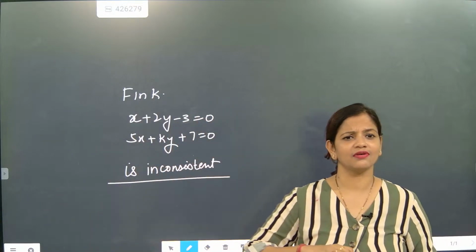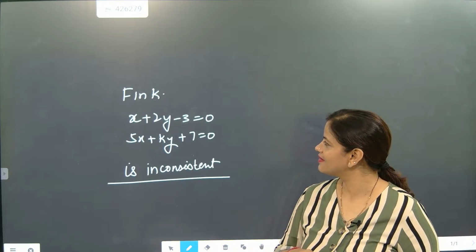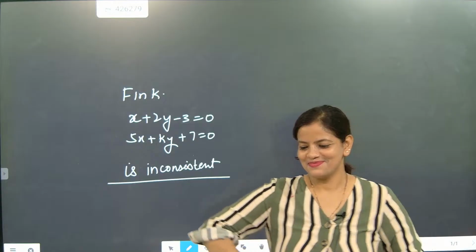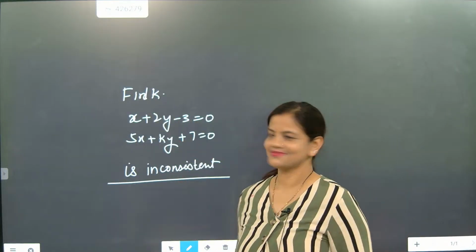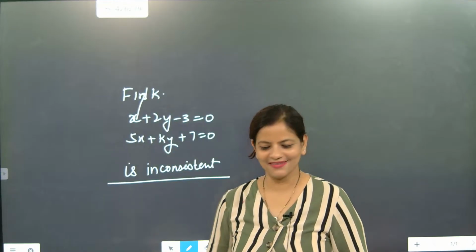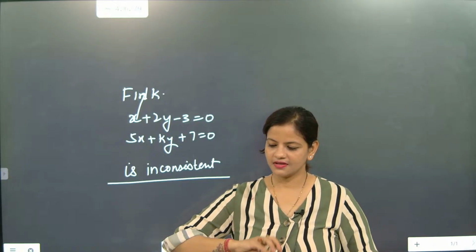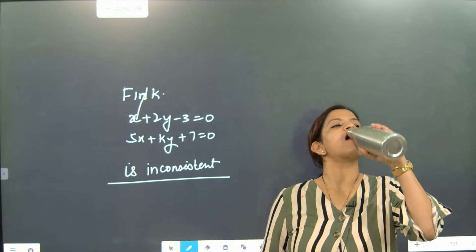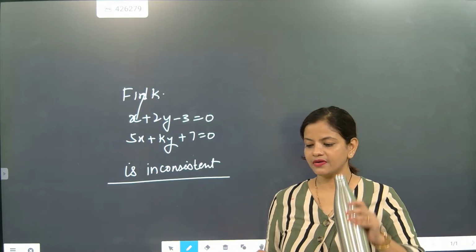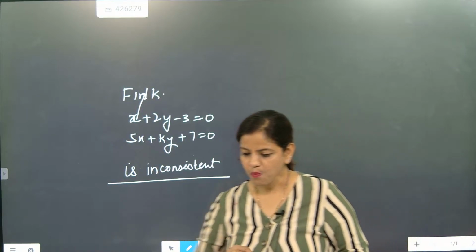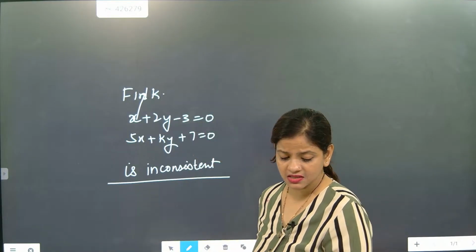So inconsistent means, for the equations, a1 by a2 is equal to b1 by b2 not equal to c1 by c2. Bingo. Come on, go for it. Now what are you thinking? Find these, all terms to one side. Here two things you have to do, not one. The k value is coming as 10.